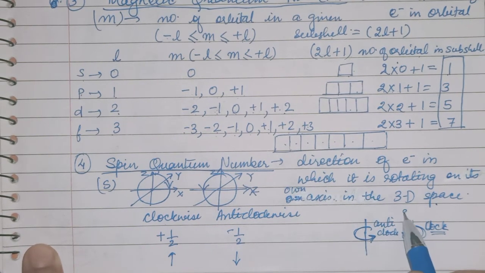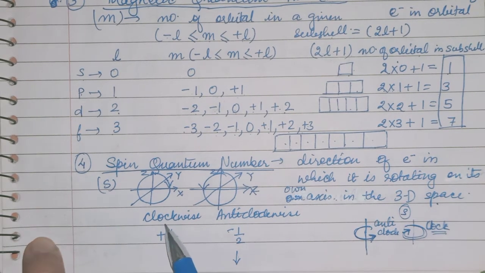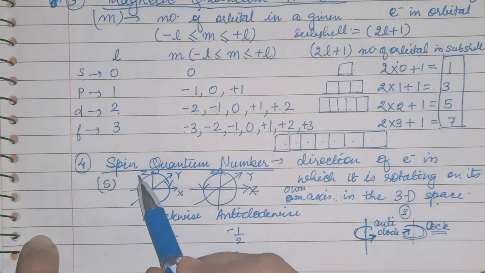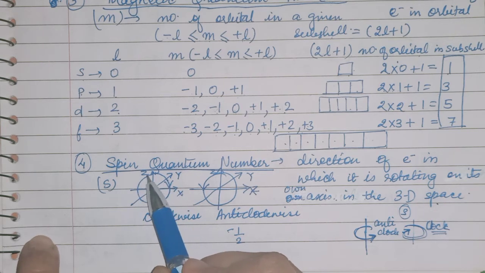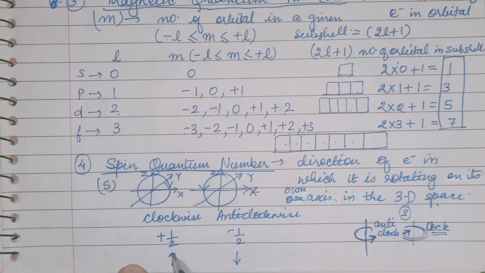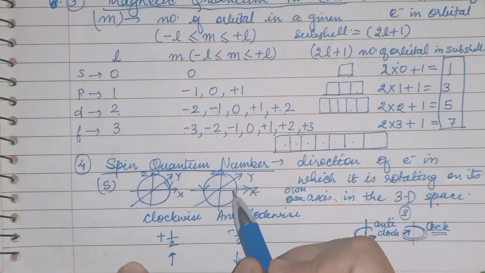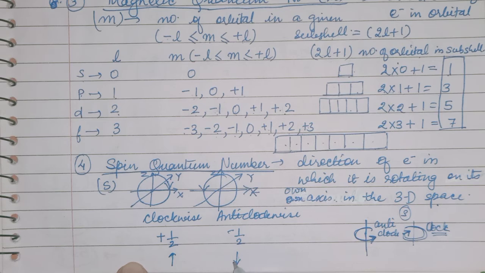Okay, this is S. From here you will get the value of X. So for clockwise, if the electron is moving clockwise in the 3-dimensional space, you will write +½ or upward arrow. And if it is moving anti-clockwise in this 3-dimensional space, you will write -½ and downward arrow.